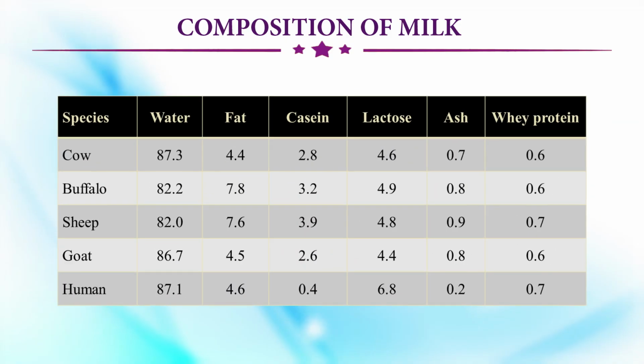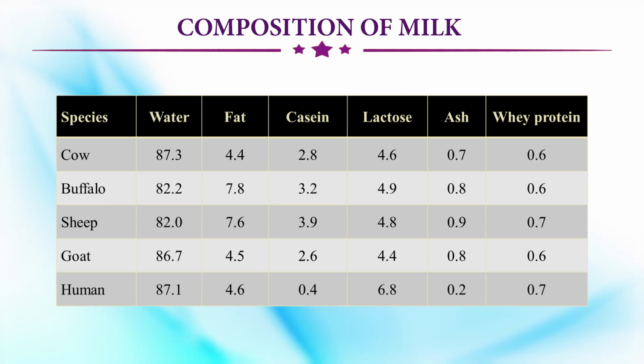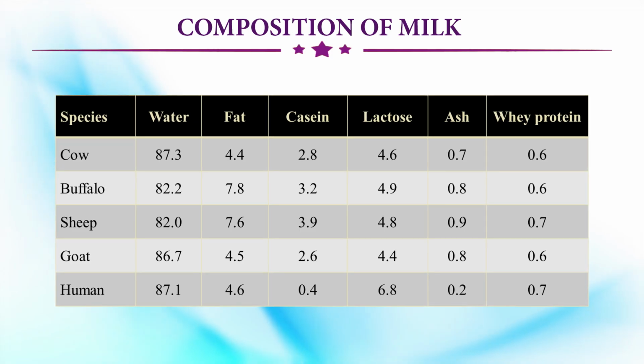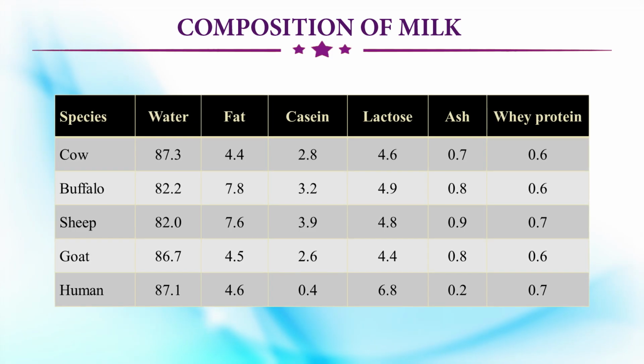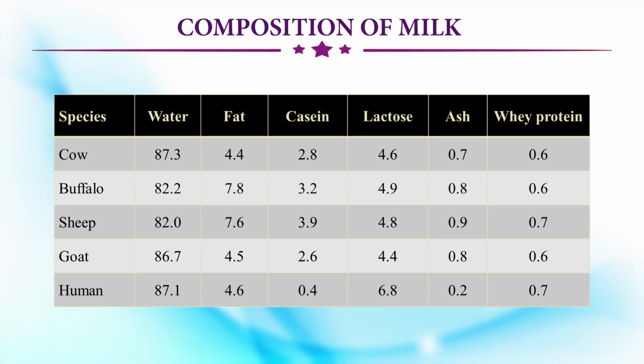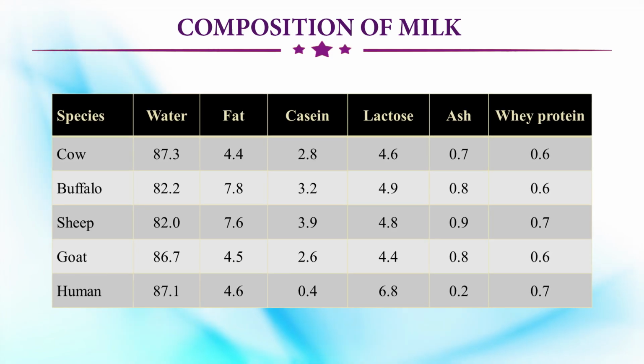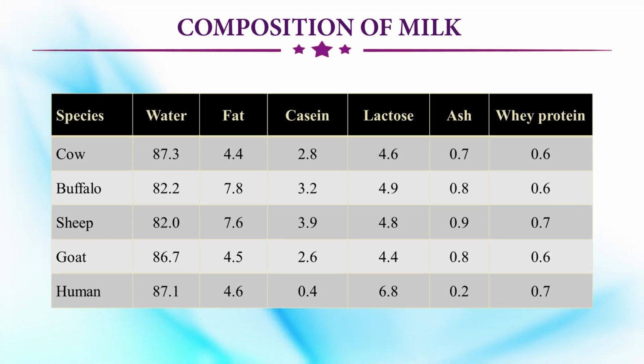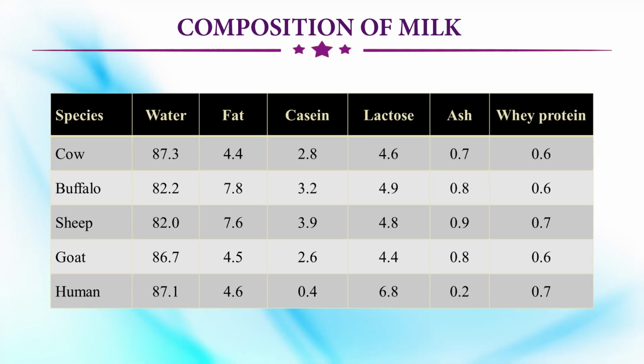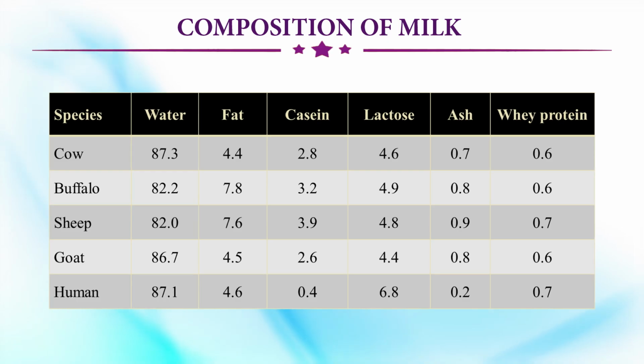Now, the composition of the milk, just see, we have the cow, buffalo, this is the average composition. Water is around 87%. Buffalo milk, as we know, is very rich, so the water is less. The sheep also is quite rich, so water is less, and the goat milk is near to the cow milk, so it is around 86.7, and in human milk also the water is 87%.